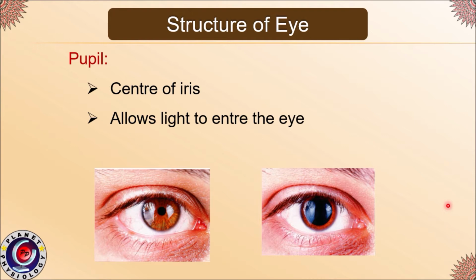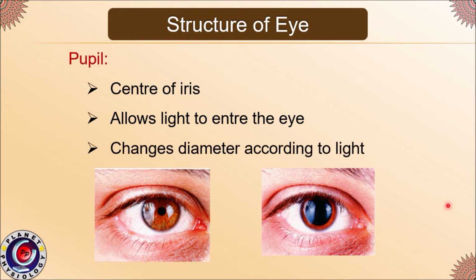Diameter of the pupil can change as per the intensity of the light. If the light is dim, pupil will dilate, as you can see in this picture. It will allow more light to enter the eye. If surrounding light is very bright, pupil will constrict and it will reduce the amount of light rays entering the eye.